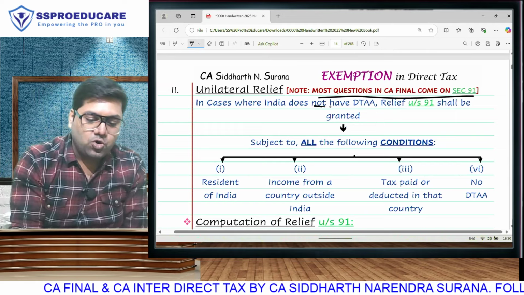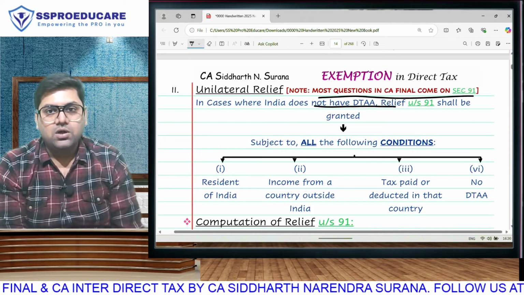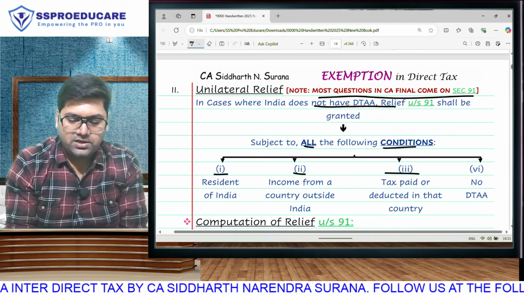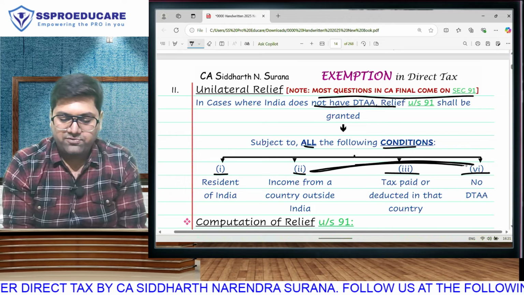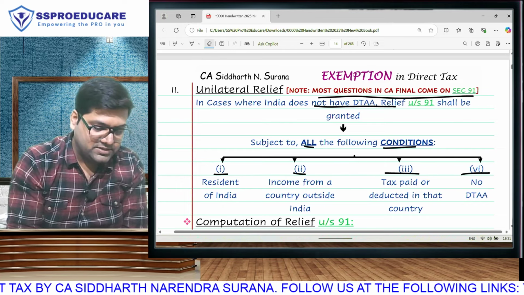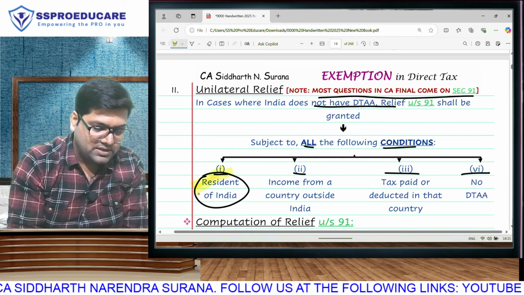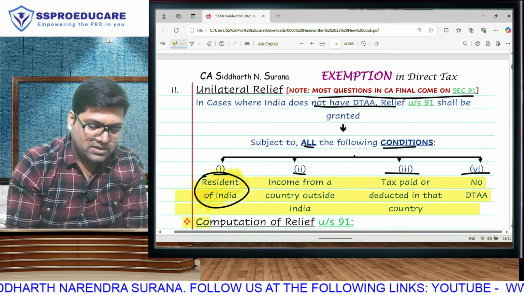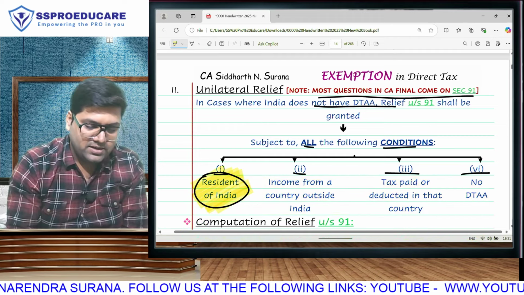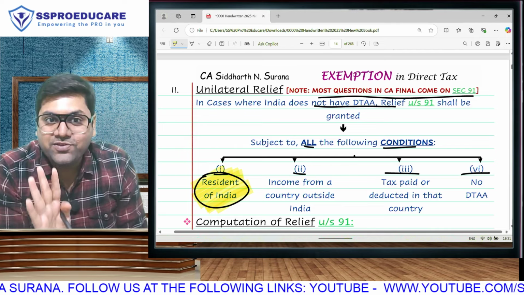When there is no cooperation, when both governments do not have an agreement, then only the Government of India will give you relief, provided you fulfill the following conditions. If you observe, there are 4 conditions, but conditions 2, 3 and 4 are time pass. If there is one condition that you have to take home for the purpose of your exam, the only thing that you have to study is that the assessee has to be a resident, then only relief. See, understand why resident.